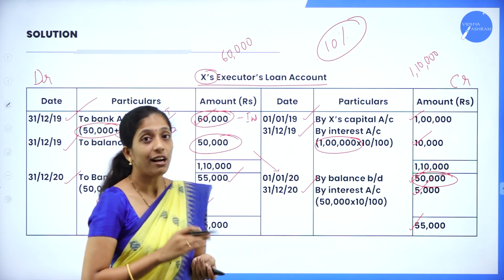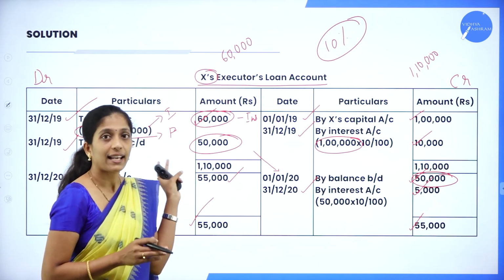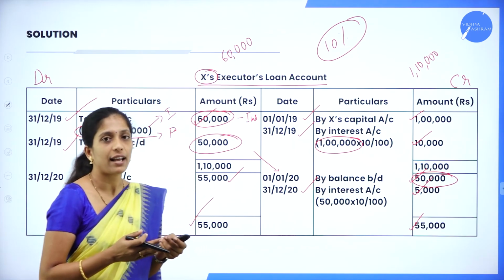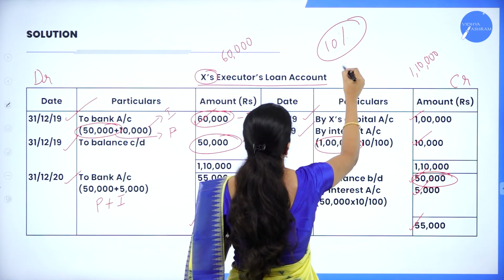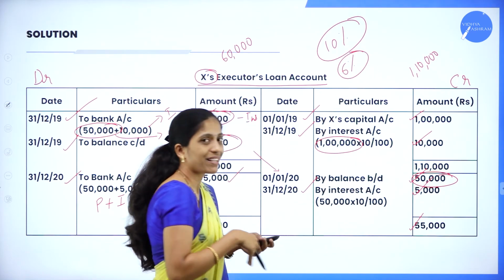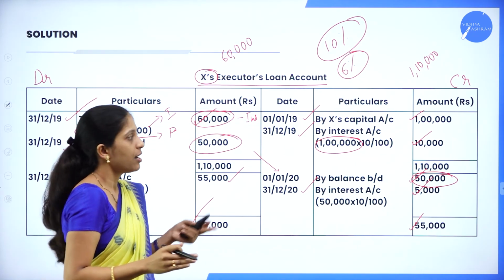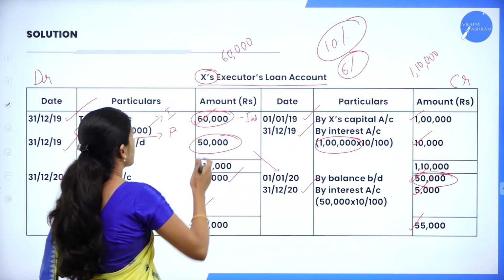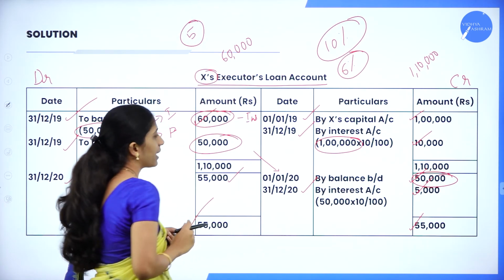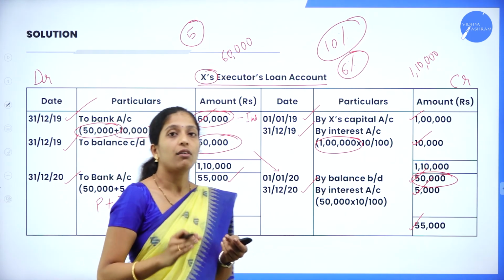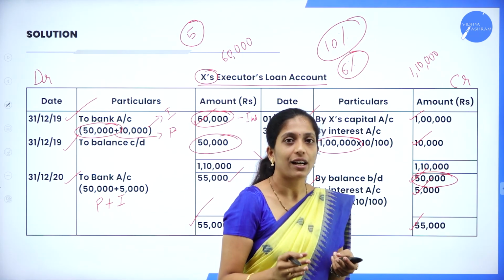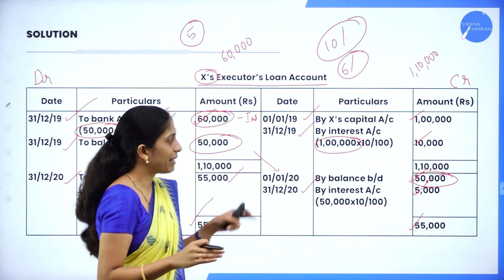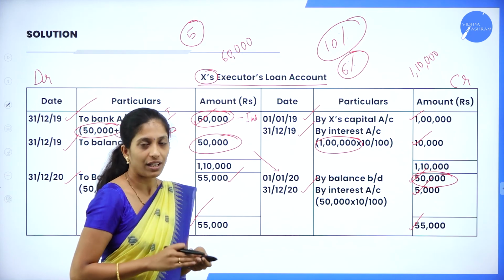So this is for 5 marks, where you are going to write an imaginary amount. This 1 lakh can be any other amount also. It may be 5 lakh, or even the percentage can be 6% or 8%. So the percentage can also be different. But you have to be clear with the format and with the calculation. And this is for a 5 marks practical oriented question. Hope you have understood how we are going to prepare the executor's loan account when the payment is made in 2 annual installments. Normally for 5 marks, they will ask only 2 years, that is 2 annual installments.